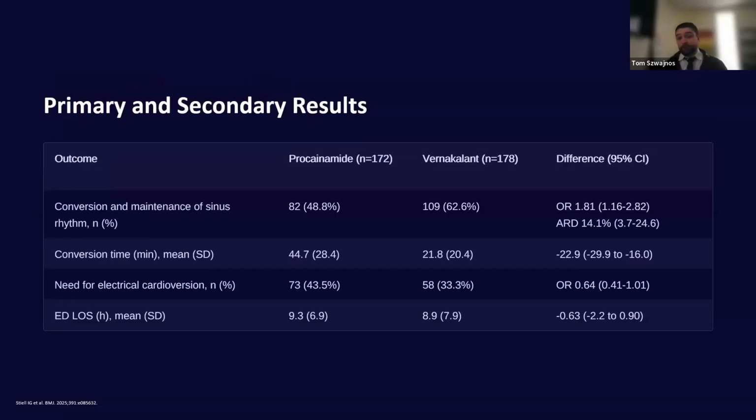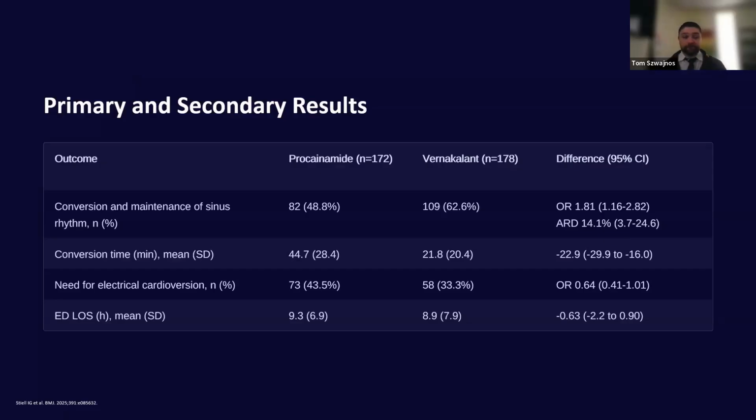So now, to get into the primary and secondary results, we'll see here that conversion and maintenance of sinus rhythm was statistically significantly different for the Vernakalant group, 62.6% versus 48.8%. And of course, linking it back to some of the other trials we talked about, Procainamide falls within that 20 to 70% conversion rate. So this falls into what is expected clinically when we looked at Cardioversion, Volkmann, and Steele. For Vernakalant, that's 62.6%. Again, we're seeing pretty similar conversion rates, especially when we're looking at the lower end of the confidence interval from the SPECTRUM study. So these results are expected.